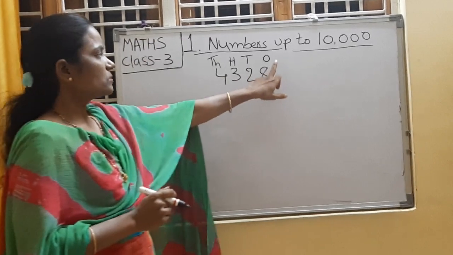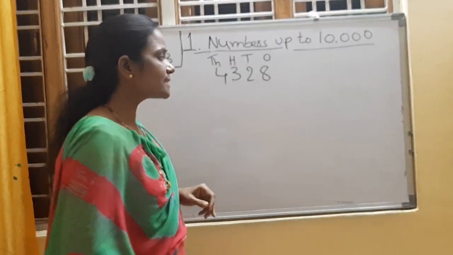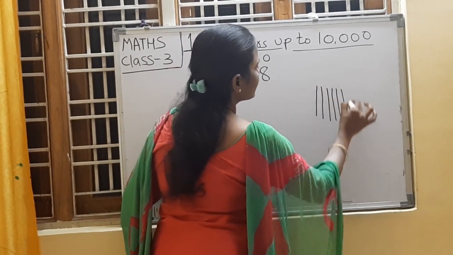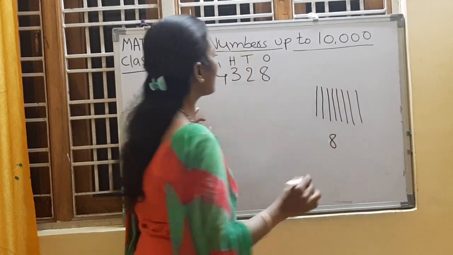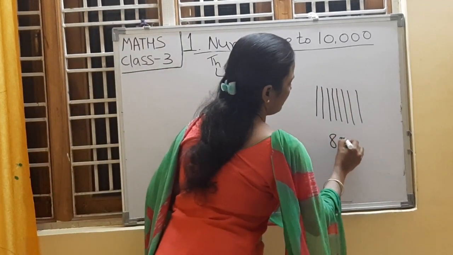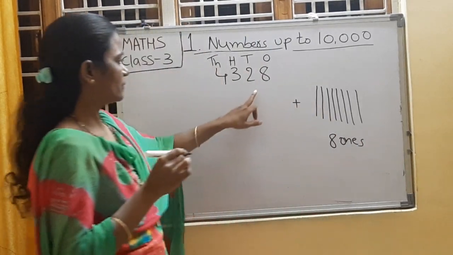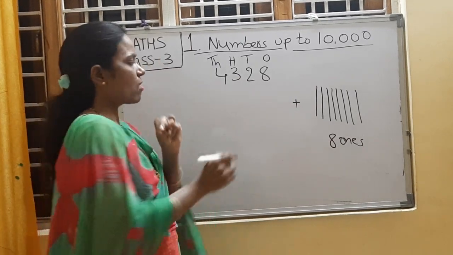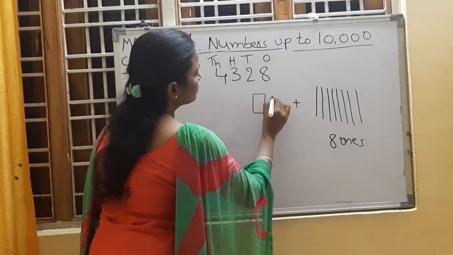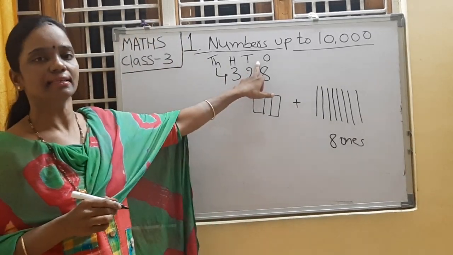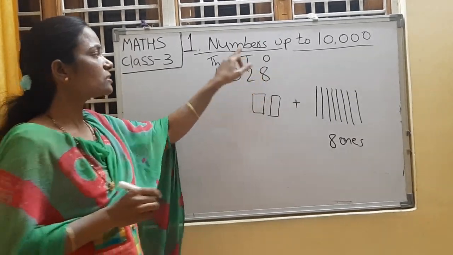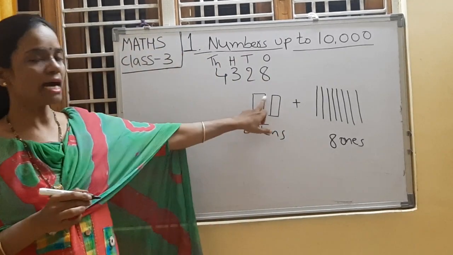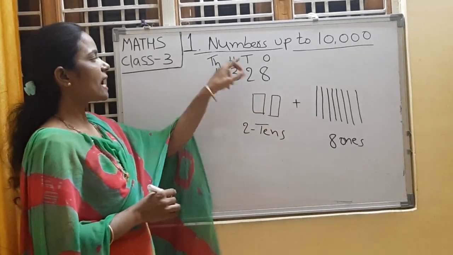So in ones place, what is the number? 8 is there. So draw 8 single blocks. 1, 2, 3, 4, 5, 6, 7, 8. How many ones are there? 8 ones. Plus, in tens place, what is the number? 2. So draw 2 tens blocks. 1, 2. How many tens are there? 2 tens. 2 tens are 20.